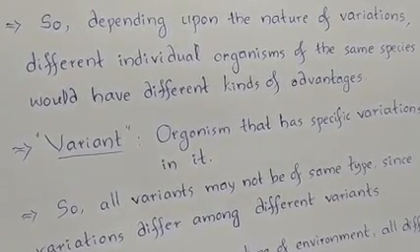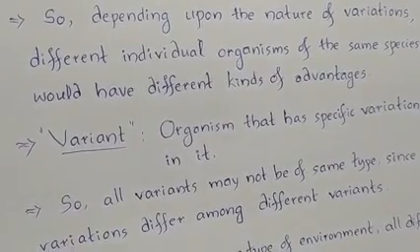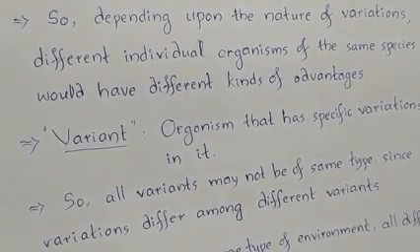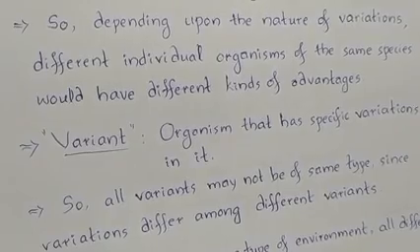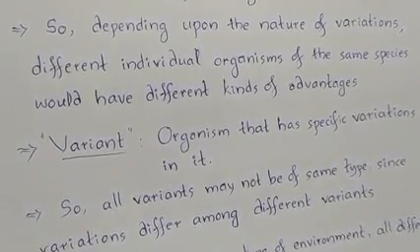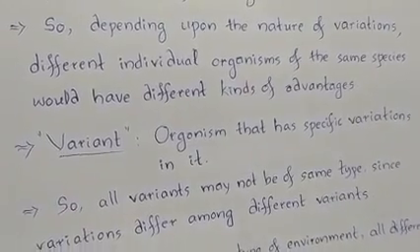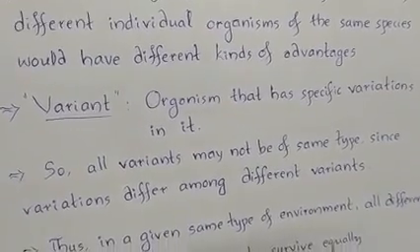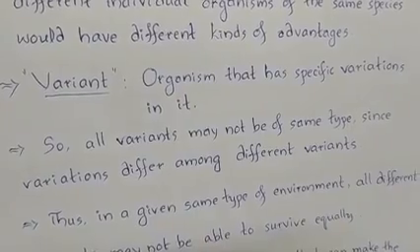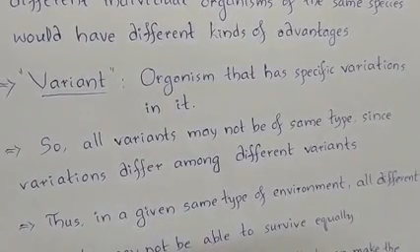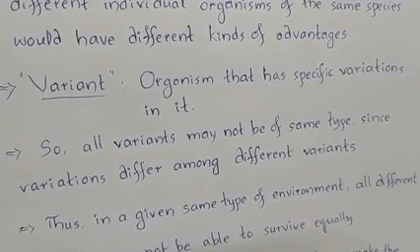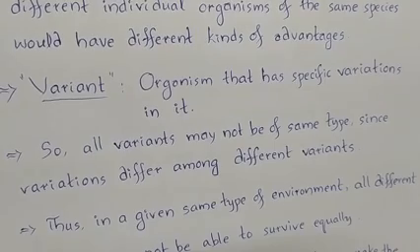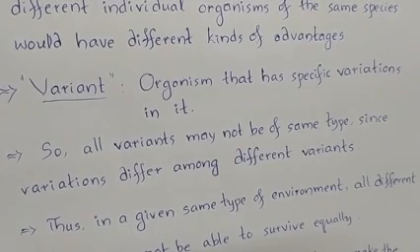Now, let us learn what a variant is. An organism which has some specific variations in it is known as a variant. So, all variants may not be of the same type, since variations differ among different variants.